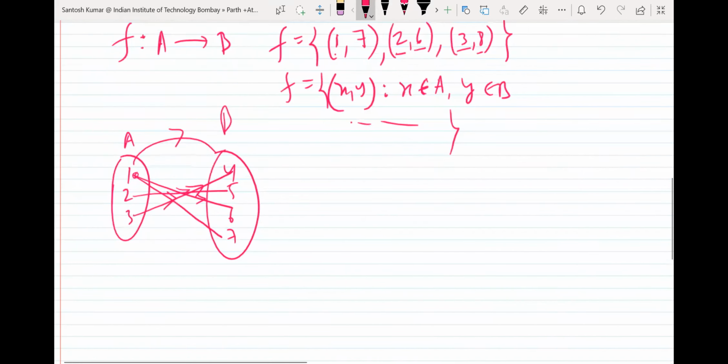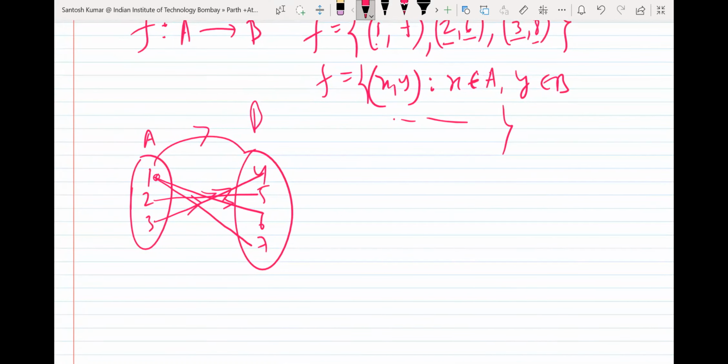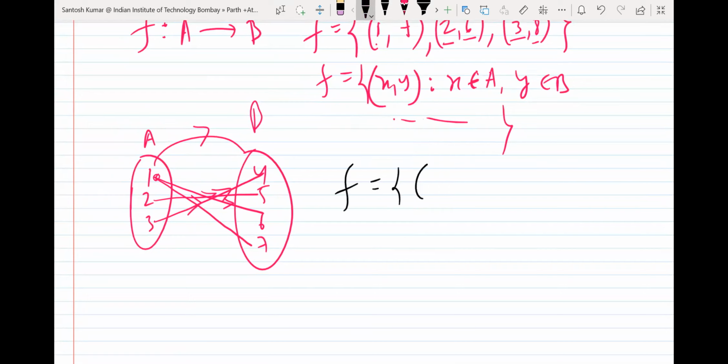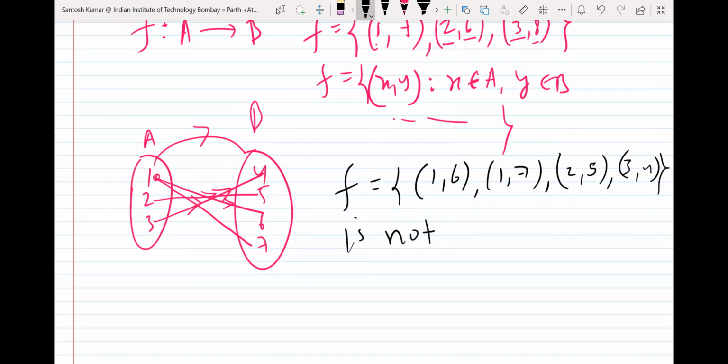If I write the same relation in roster form, it will be like 1 6, 1 7, 2 5, 3 4, and this relationship is not a function. This is not a function because 1 has 6 as well as 7. So 1 does not have a unique image. 1 should have a unique image. Every element of A must have a unique image in set B. That's why it is not a function.